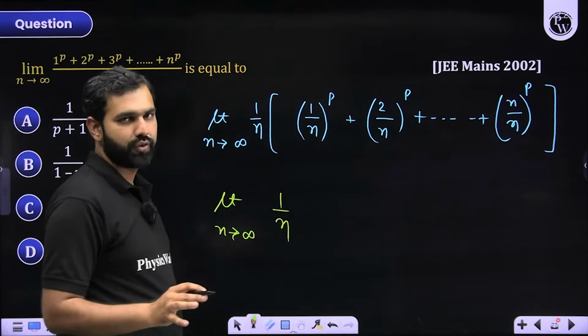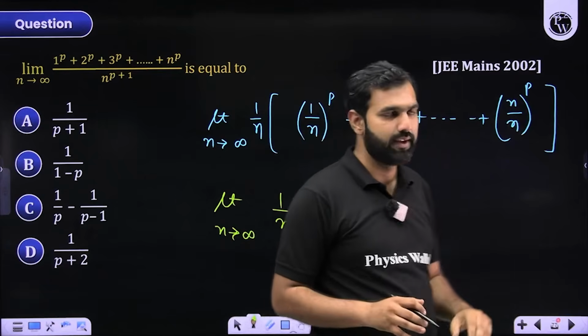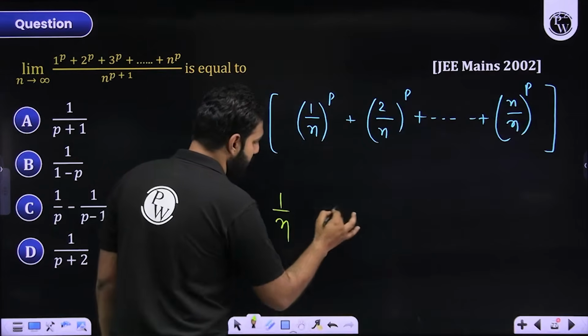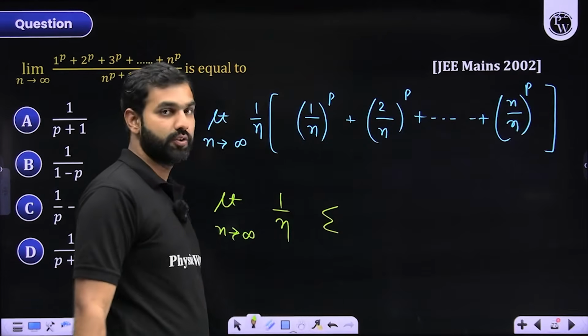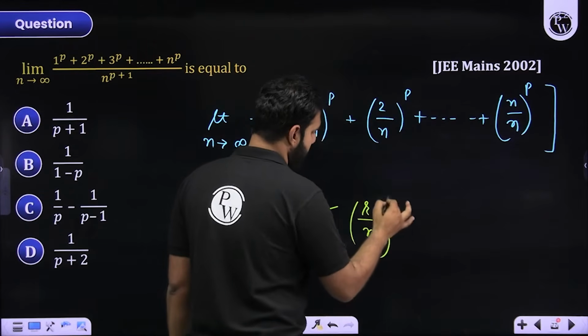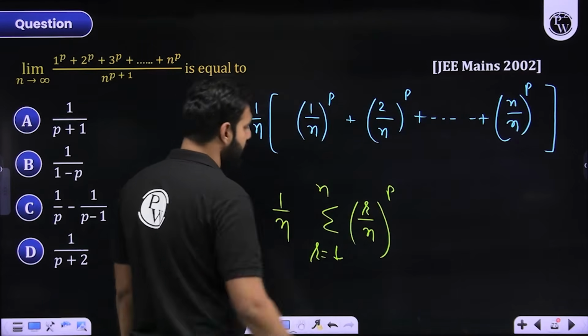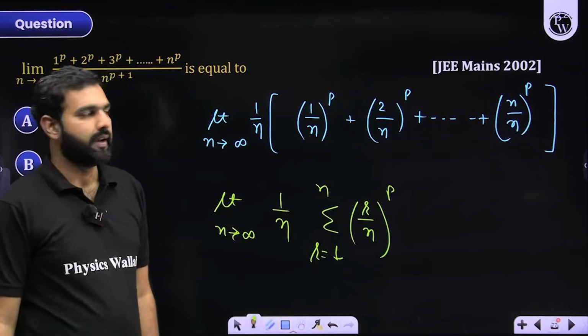If I were to generalize, the first term has 1, second term has 2, third term has 3, nth term has n. So this is basically a question on summation. This is basically a question on summation of an expression (r by n) whole raised to the power p, where r has started with 1 and it is reaching till n. Did you get this part?